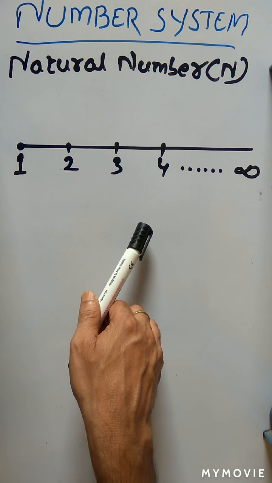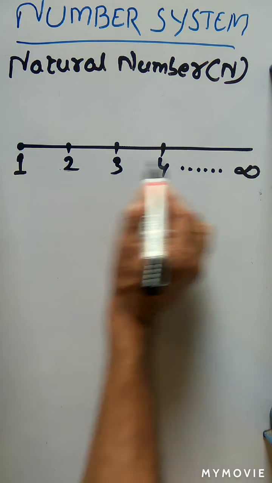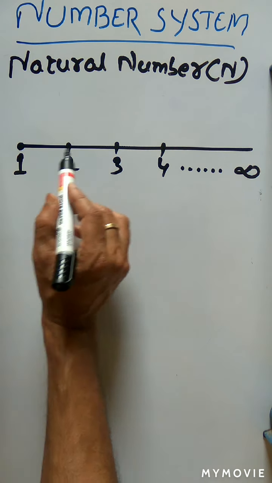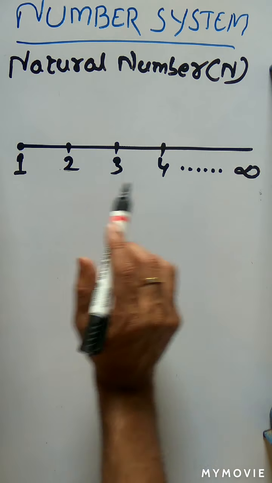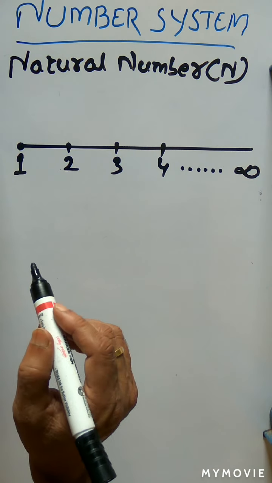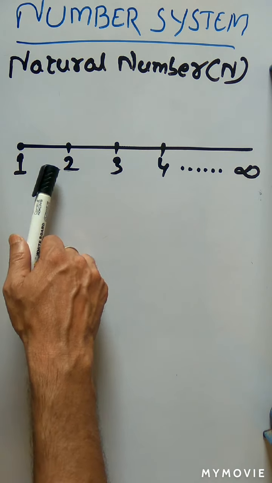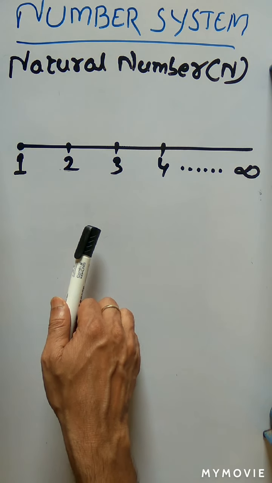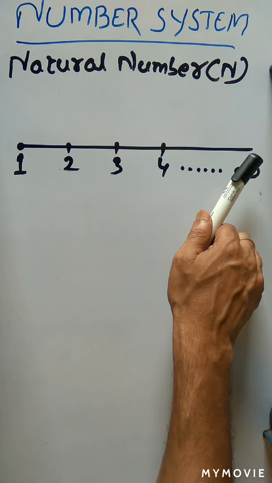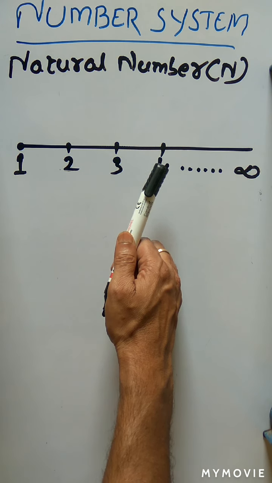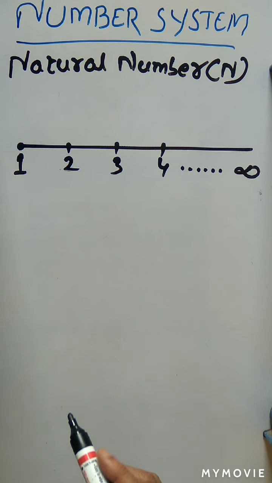Nothing means 0, which is not included in the N set. You see, the N set starts from what? 1, 2, 3 like this. So this 0 is not there in the natural numbers. But if we include the 0 in the natural numbers, then this will represent what? Whole numbers. This represents whole numbers.